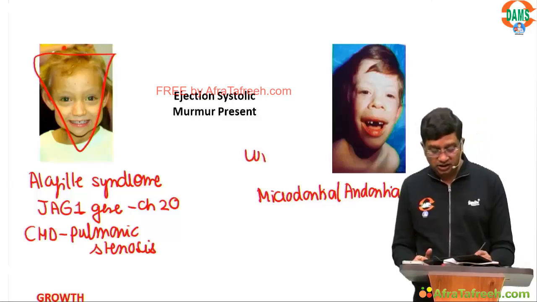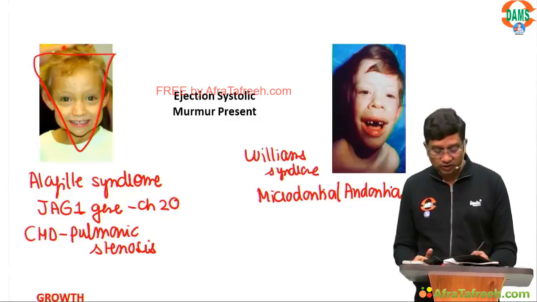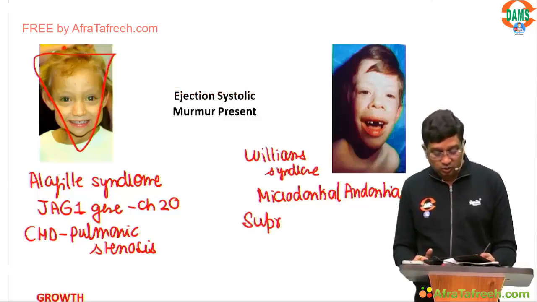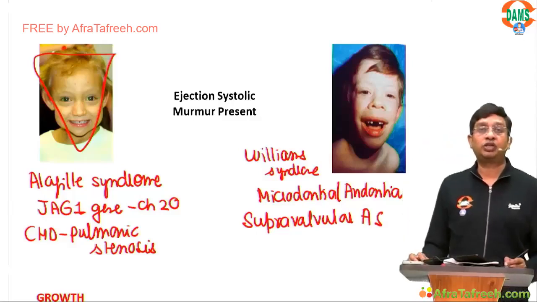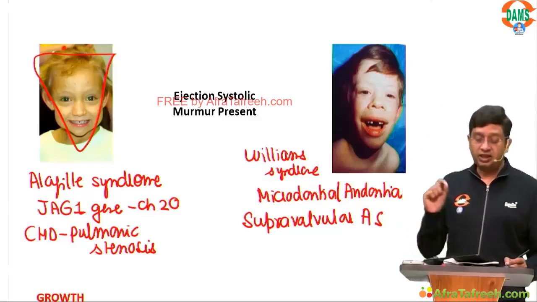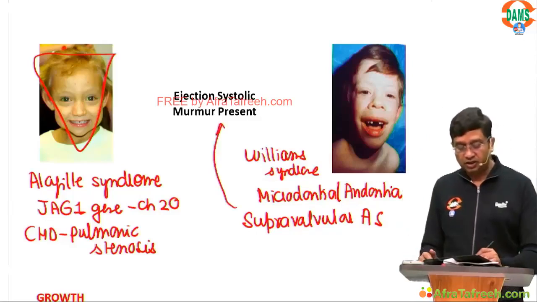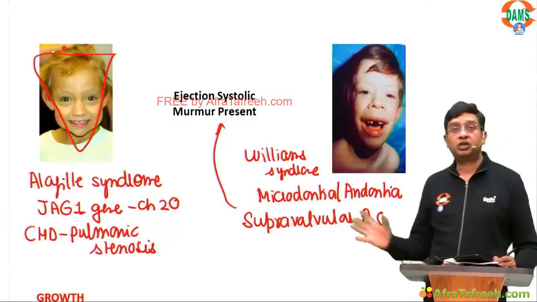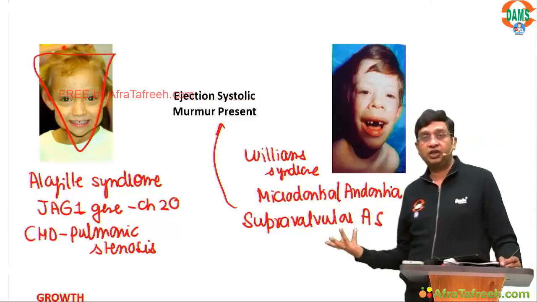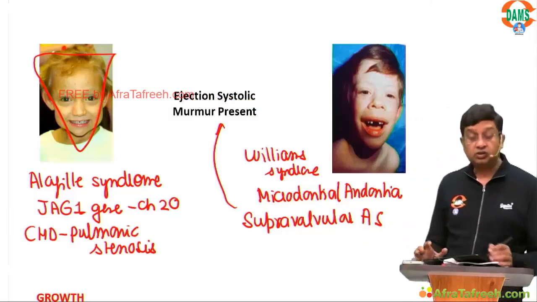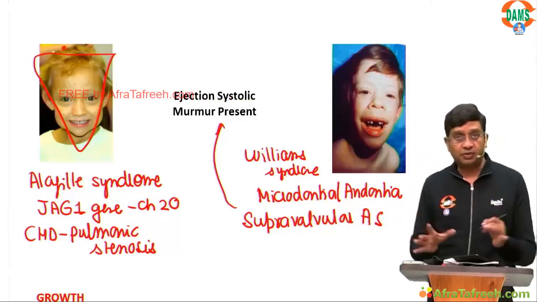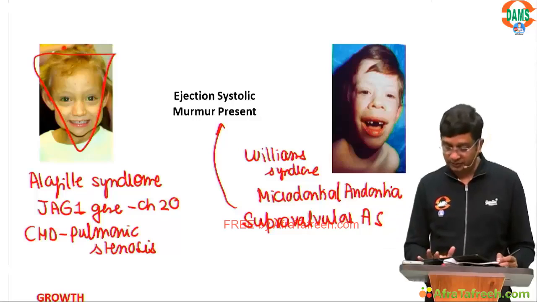In Williams syndrome, you get supravalvular aortic stenosis, right? And again that produces which murmur? Ejection systolic murmur. So you can easily correlate the photographs we have given with the murmur.